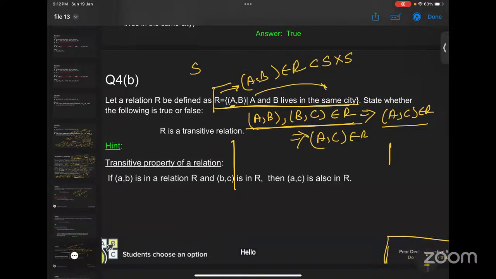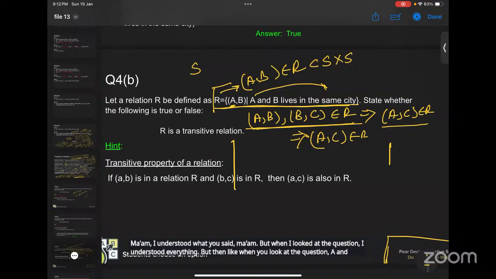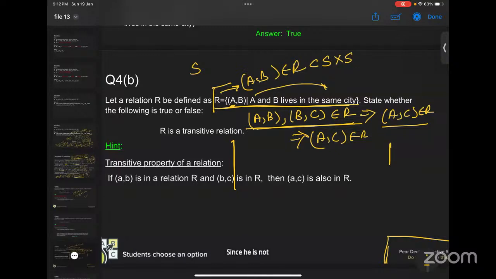Ma'am, I understood what you said, but when I looked at the question, A and B live in the same city. So if a similar question arises, since C is not there, my thought would be that it is not transitive, right? We need not check that. So if it is a similar question, my mind will not go to everybody being in the same city, so we'll consider C also like that. No, see, this is not the case.